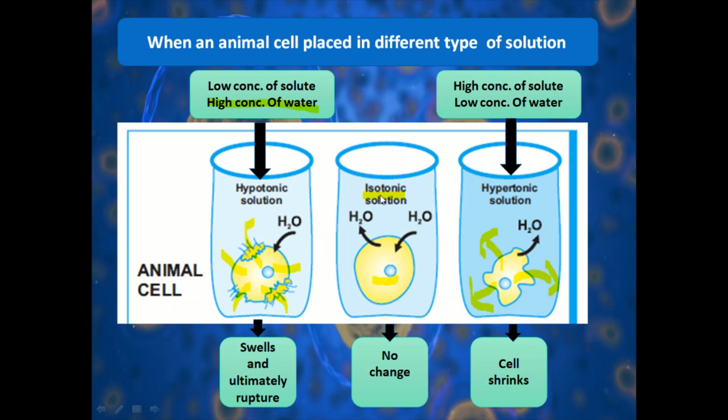Isotonic means, iso means equal. So that means the solution of the outer surrounding as well as inside the cell, both are the same. Hyper means very high. So that means the solution is highly concentrated. That means solute is in high concentration and water is in low concentration. Are you getting it? So what will happen when we place a cell inside the hypotonic solution?